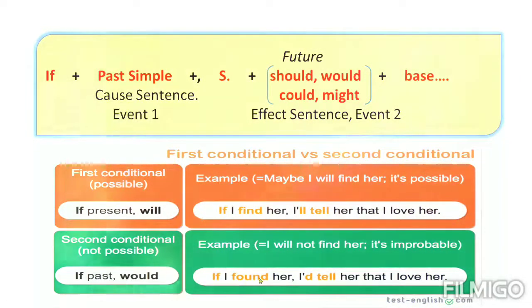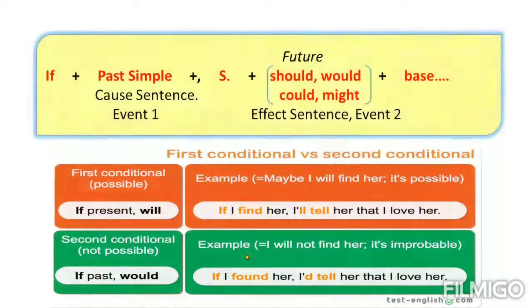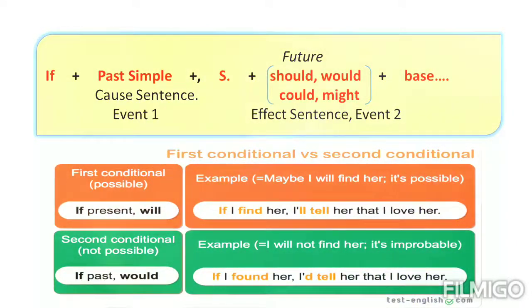Yes, the meaning is different because in the second one, in the green box, you are not expecting this. It is improbable. But here, you're expecting to find her.